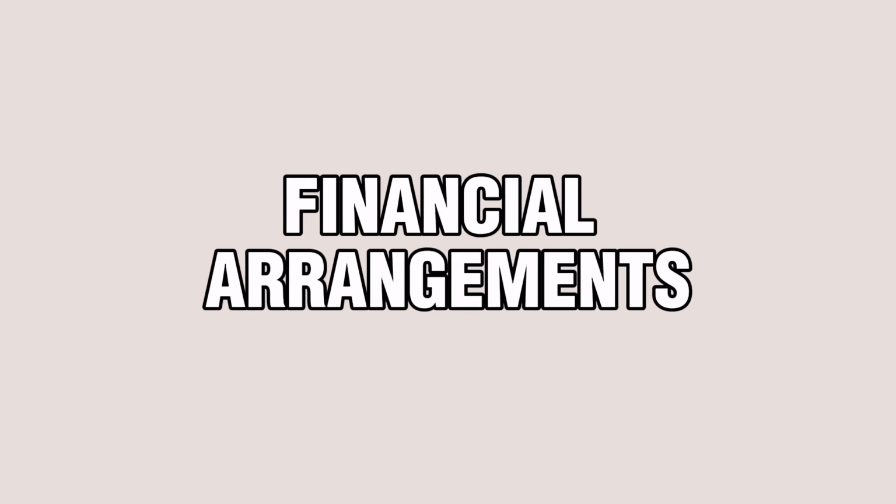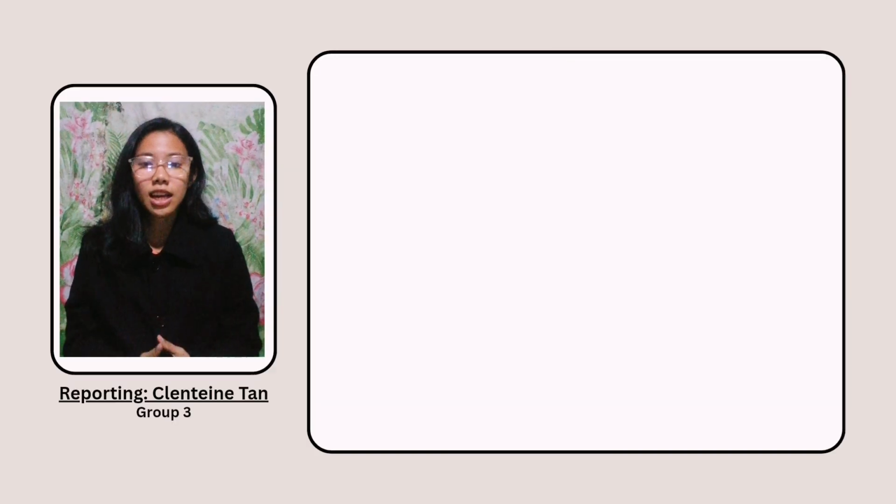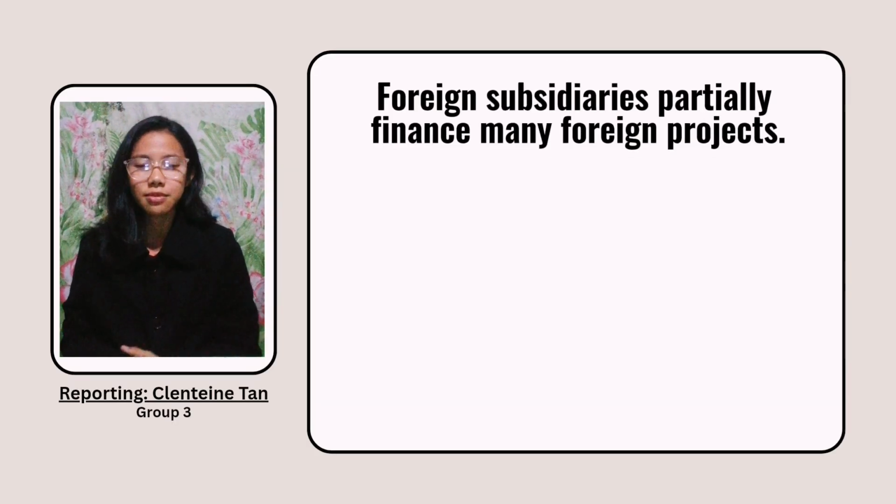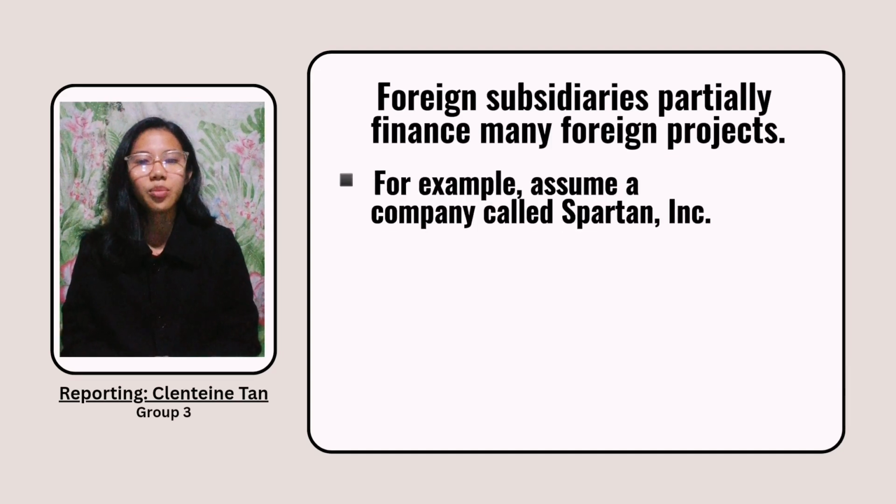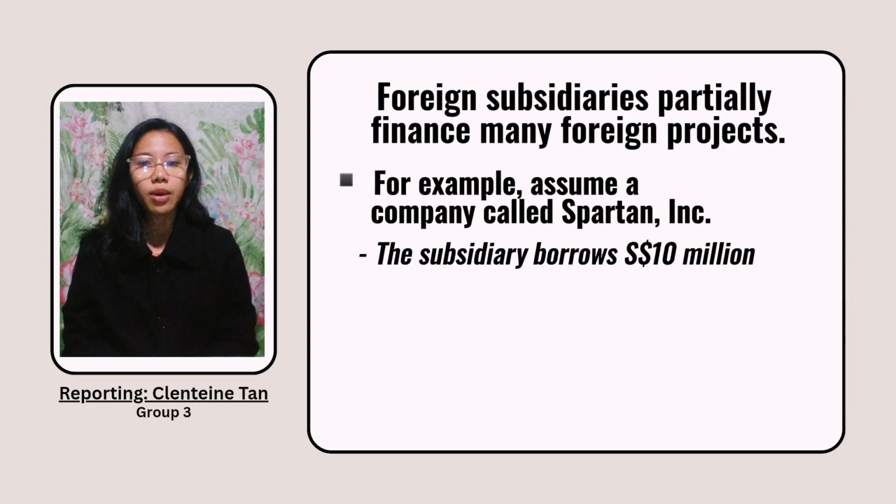Throughout this presentation, we'll explore financial arrangements. So let's get started. When companies set up foreign subsidiaries, these subsidiaries often help finance projects in the host country. For example, imagine a company called Spartan Incorporated, which owns a subsidiary in Singapore. The subsidiary borrows 10 million Singapore dollars to buy office space.